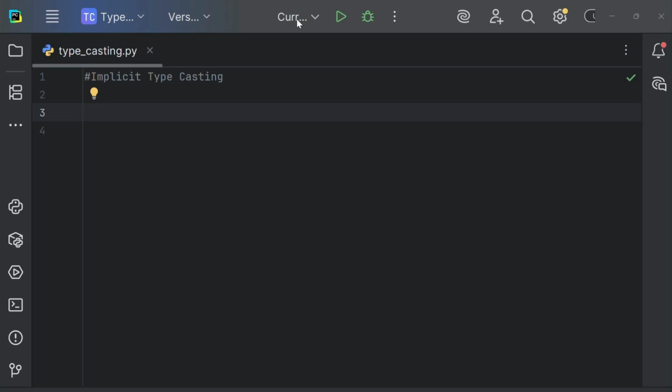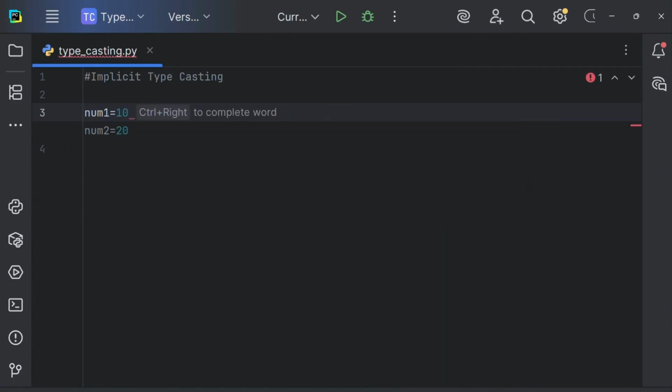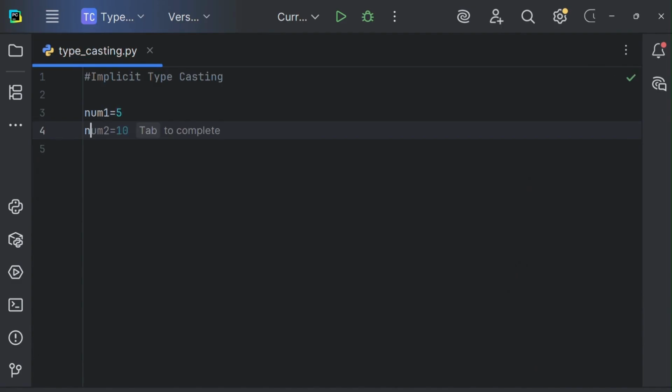Okay, let's now understand implicit typecasting with an example. Considering the variable num1 with the value 5, then I'm considering another variable, num2, and I have given the value as 2.5. So as we know, the data type of num1 is integer. Let me write that. And the data type of num2 is float.